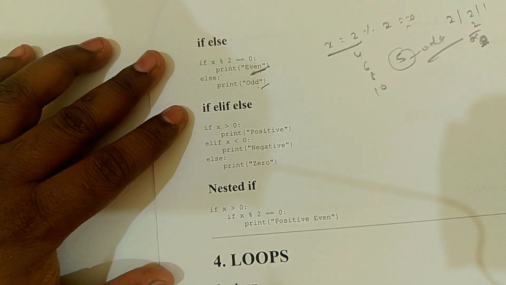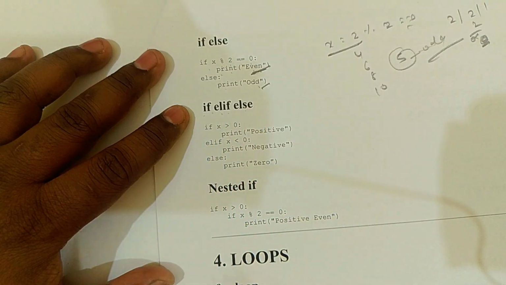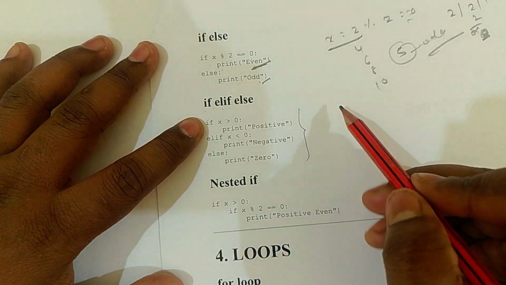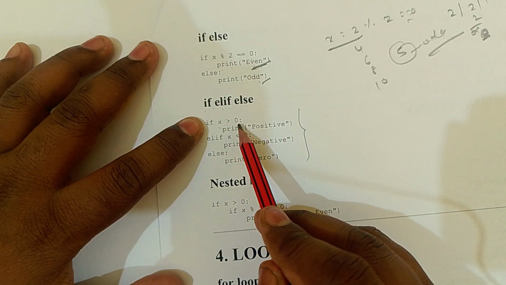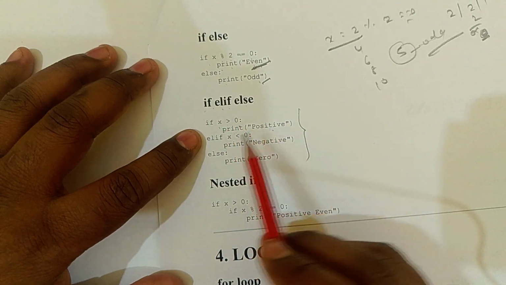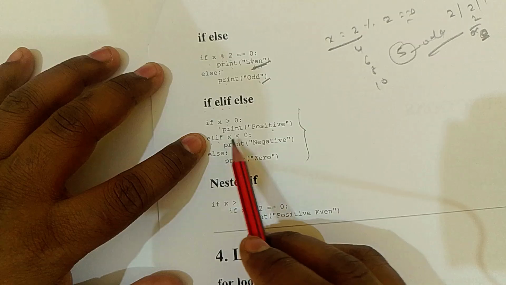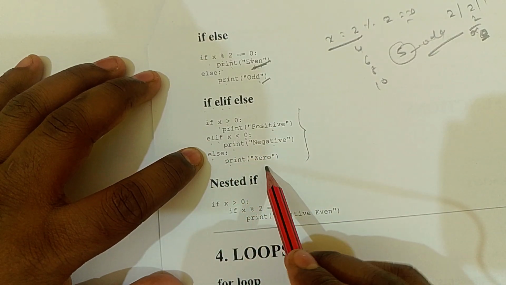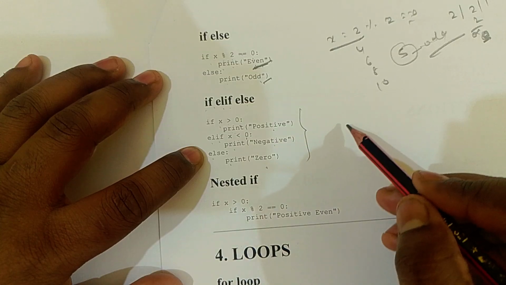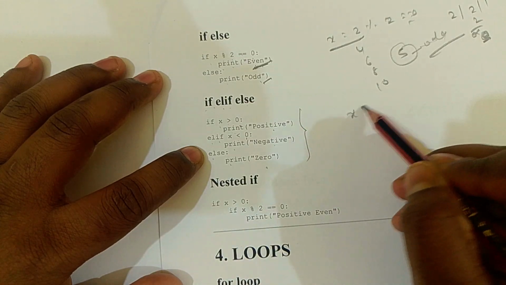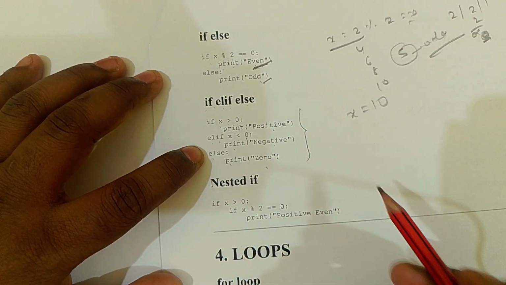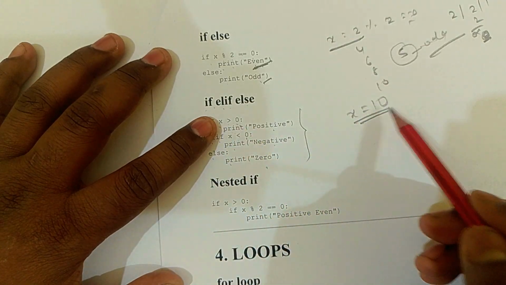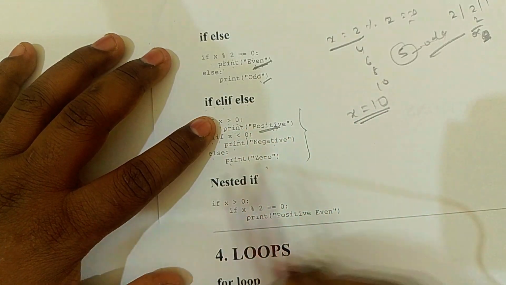Now going to if, else if. I have taken an example also. If x is greater than 0, print positive, else if x is less than 0, print negative, and else print 0. If x is equal to 10, what will be the output? x is greater than 0, yes, so it prints positive.